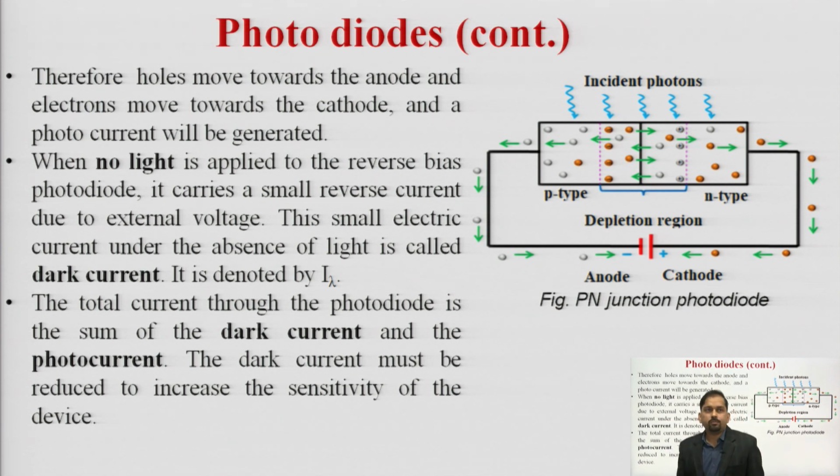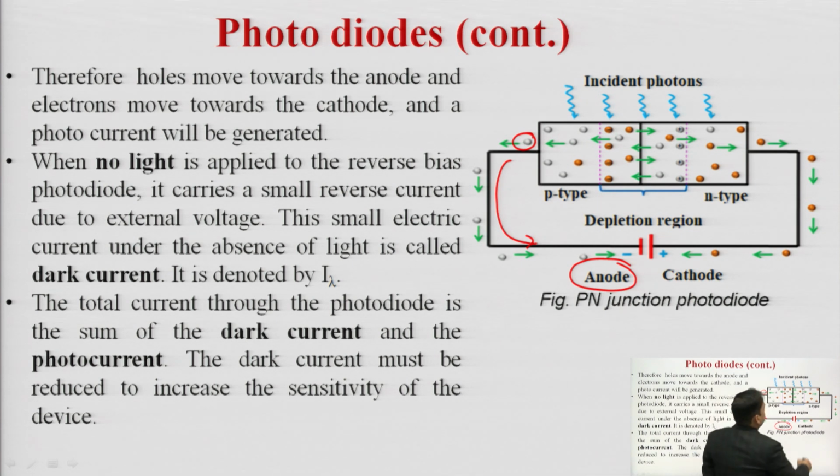First of all, the holes are majority charge carriers in the p region, and the electrons are majority charge carriers in the n region. So here we can clearly see that these holes are attracted towards the anode, towards the negative of the battery, and these electrons are attracted towards the cathode, meaning the positive of the battery.